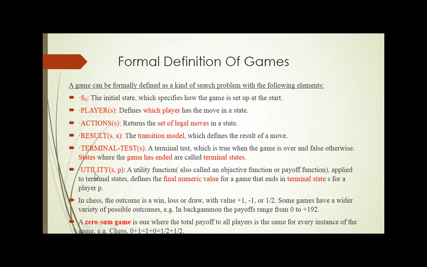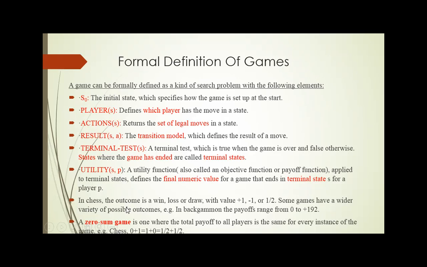Next is the utility function. The utility function is also called an objective function or a payoff function. It is mainly applied to the terminal nodes. The nodes which are terminal nodes need to have their utility value found. Based on the utility value only, we can select the optimal decision.